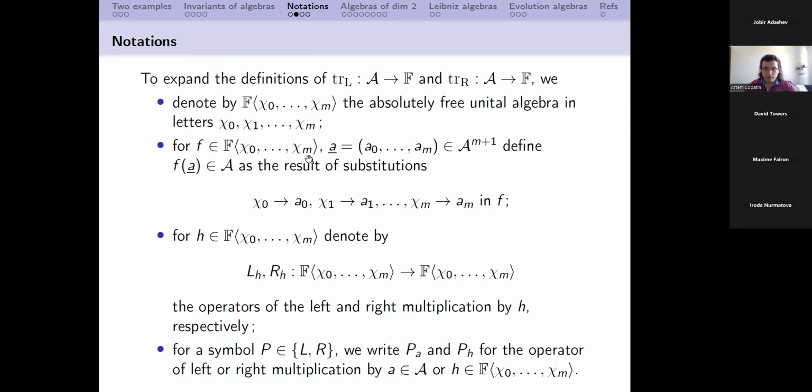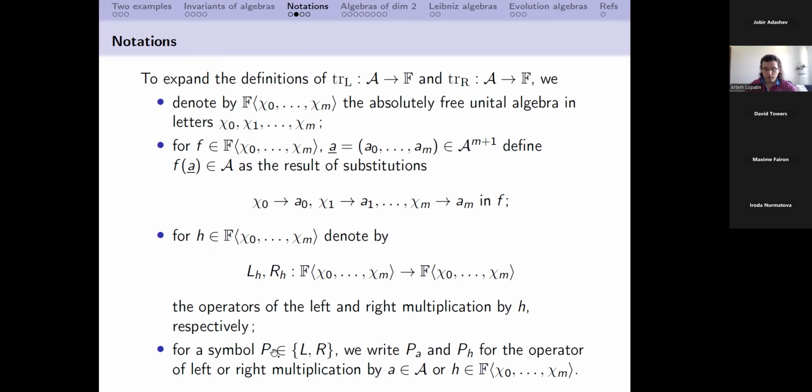And so we take some element from here, and first of all, we are going to define substitution. Substitution is defined in the usual way, substitution in a polynomial. And then we would like to define operators of the left and right multiplication by h, where h is, again, a polynomial from this ring. So they are defined in the usual way.